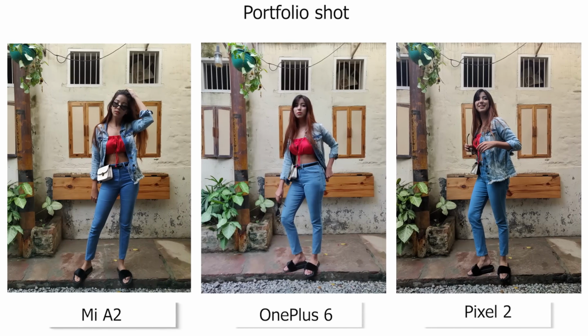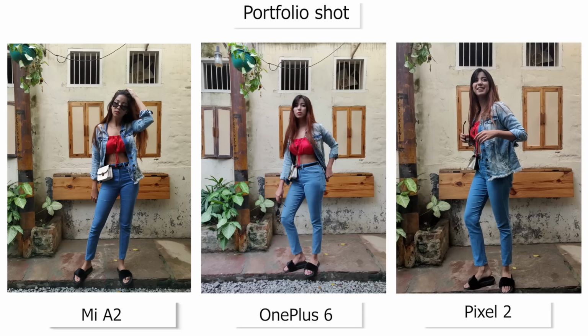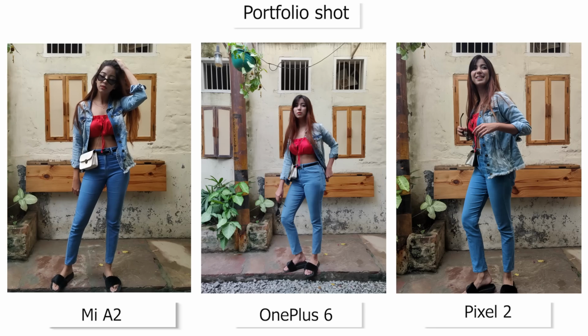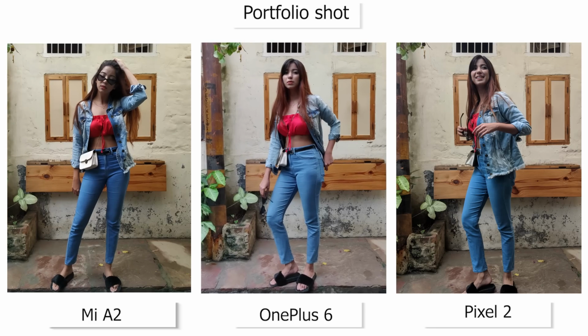So we started off by shooting Bhavya in a pretty little corner of Champagali. Evidently, she was in her element, posing away to glory. You will immediately notice that the contrast is way better on the Pixel 2 and the Mi A2 shots. The OnePlus 6's image looks flat and lifeless in comparison. Some people like this look as well.